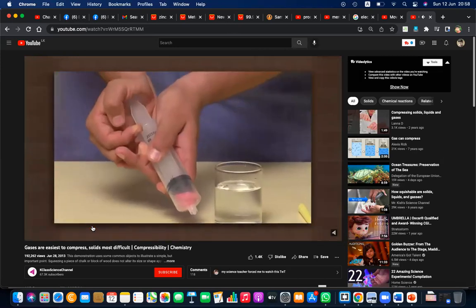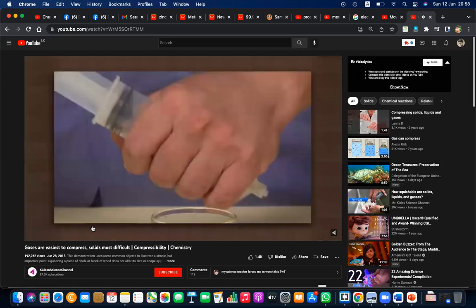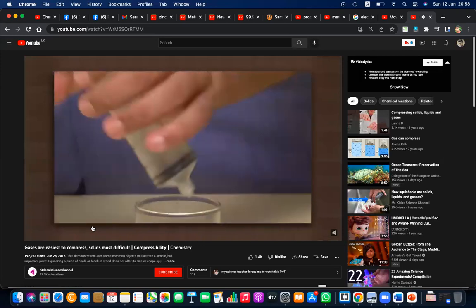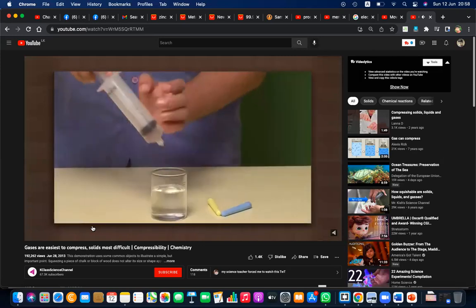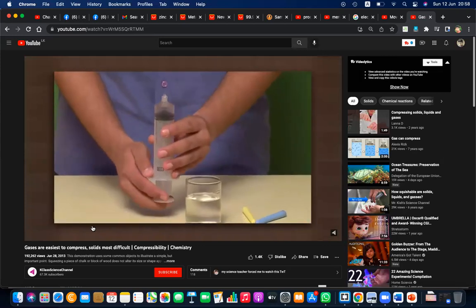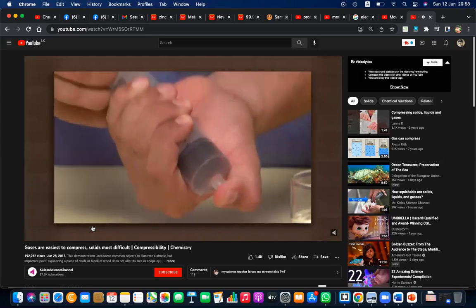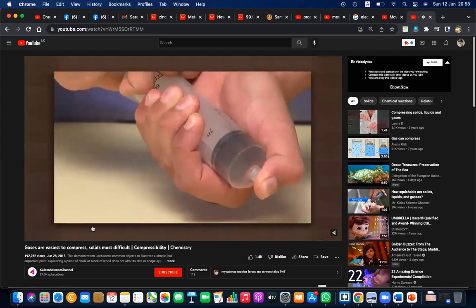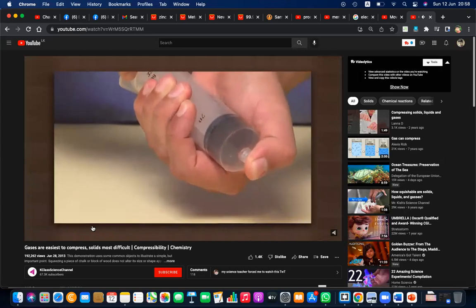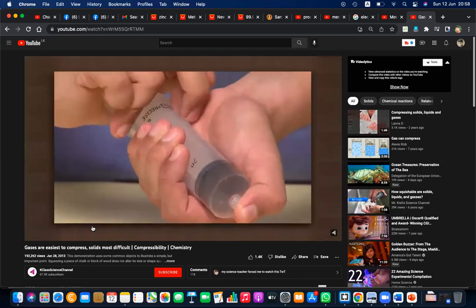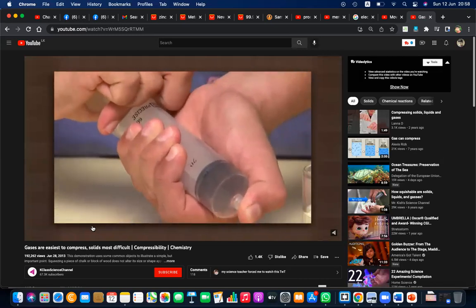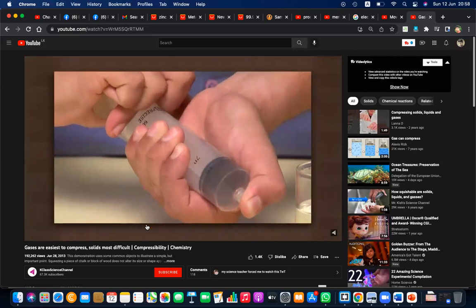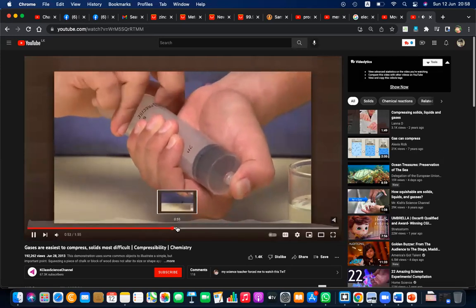It does not compress. Right? It cannot be compressed. Then he puts in water and then puts the finger and tries to compress. Still not possible, because liquid is also very difficult to compress because the space between these particles is not enough. It's not supporting compressing.